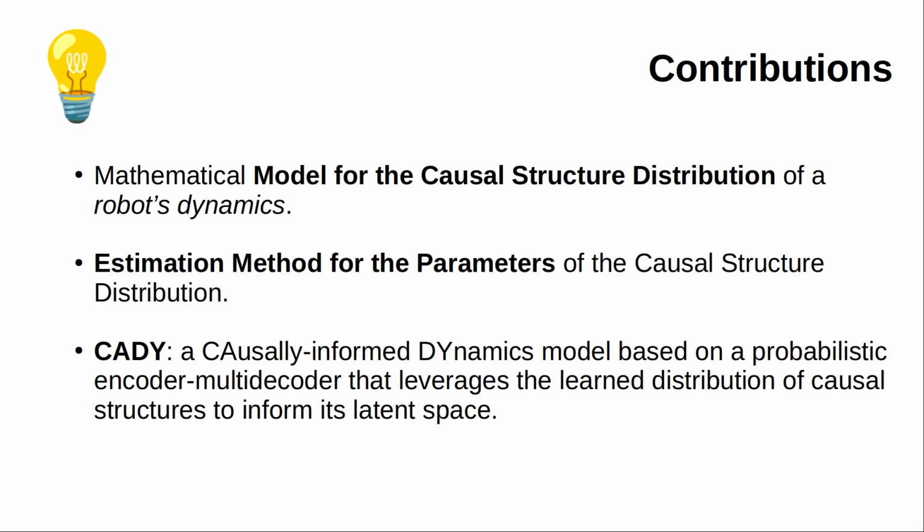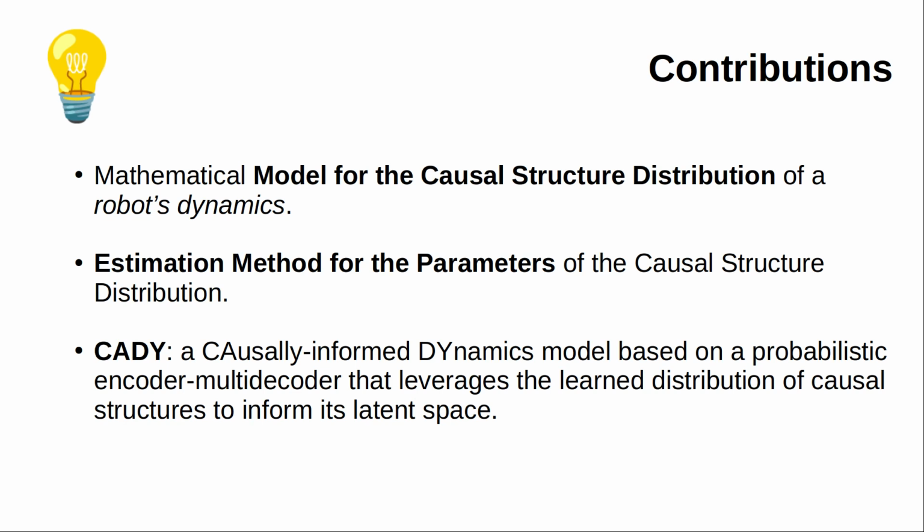Our key finding is supported by 3 methodological contributions. First, we introduce a mathematical model for the causal structure distribution of a robot's dynamics. Second, we present an estimation method based on feature attribution for the parameters of the causal structure distribution. Here, we leverage the fact that the robot's dynamics only flow forward in time to constrain the search space.